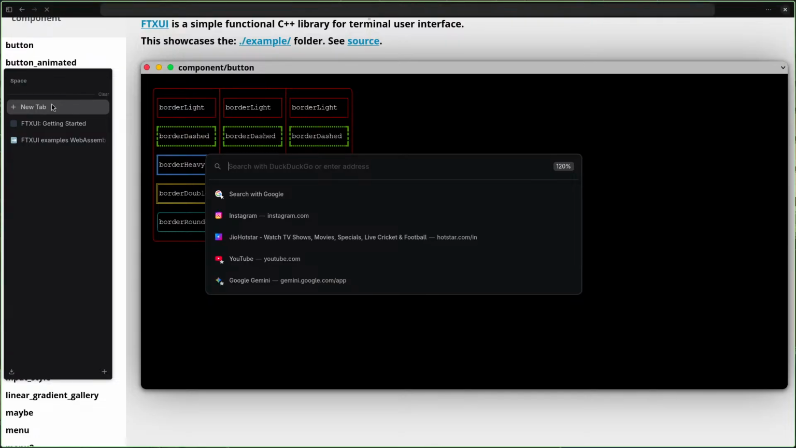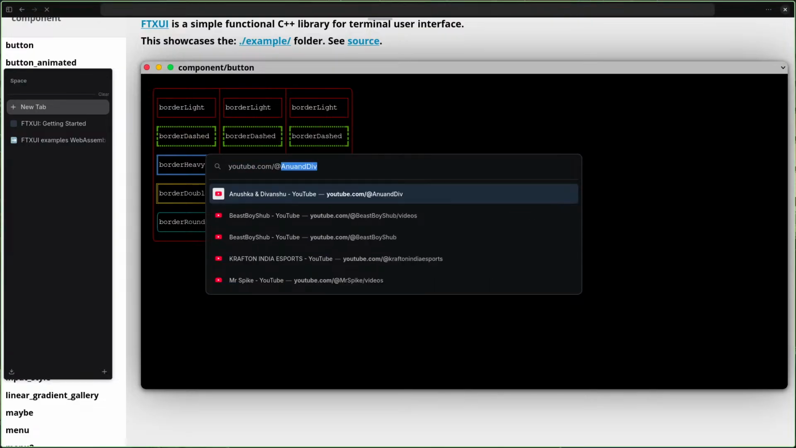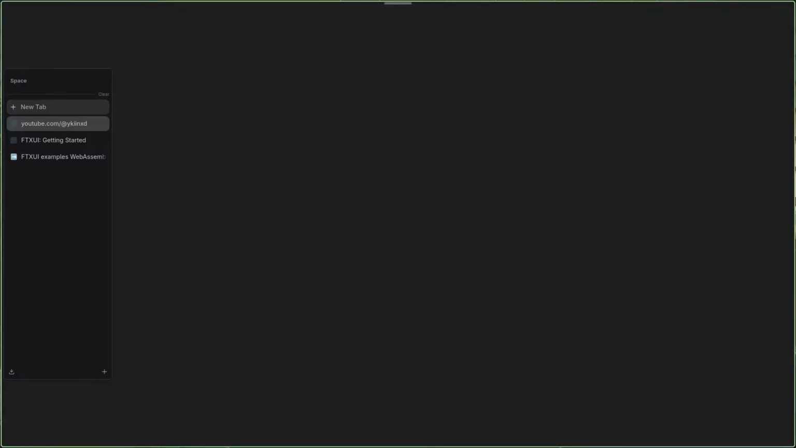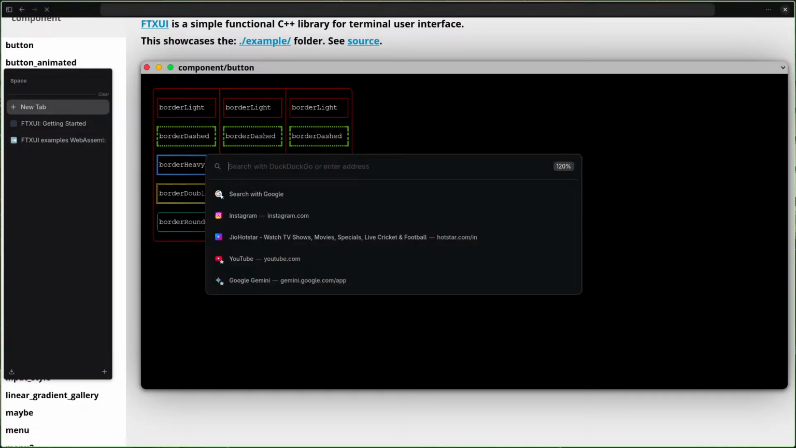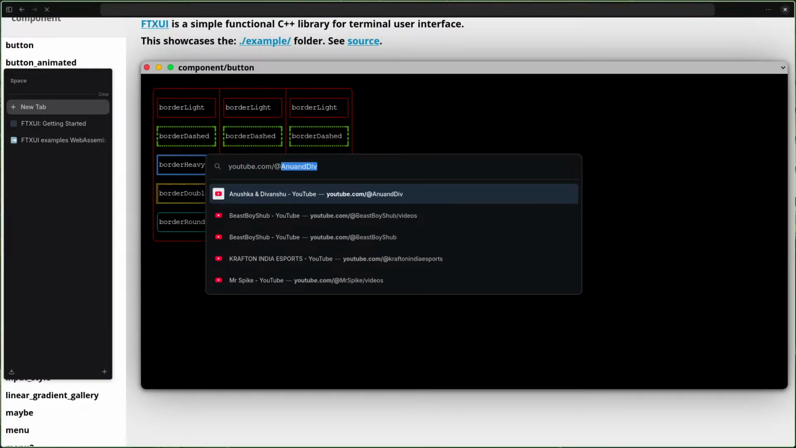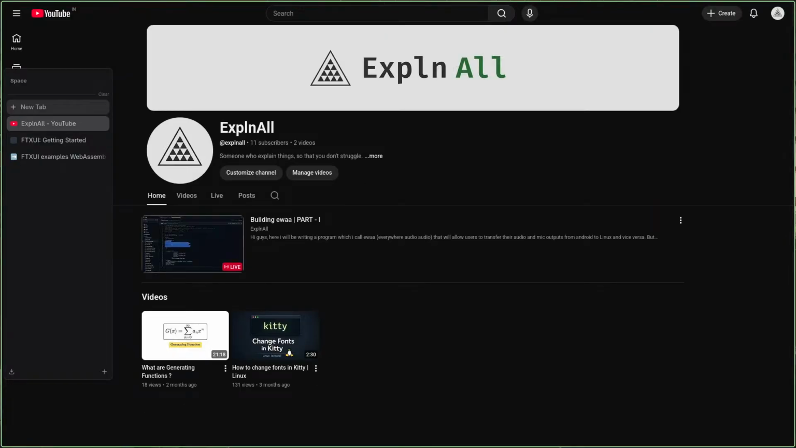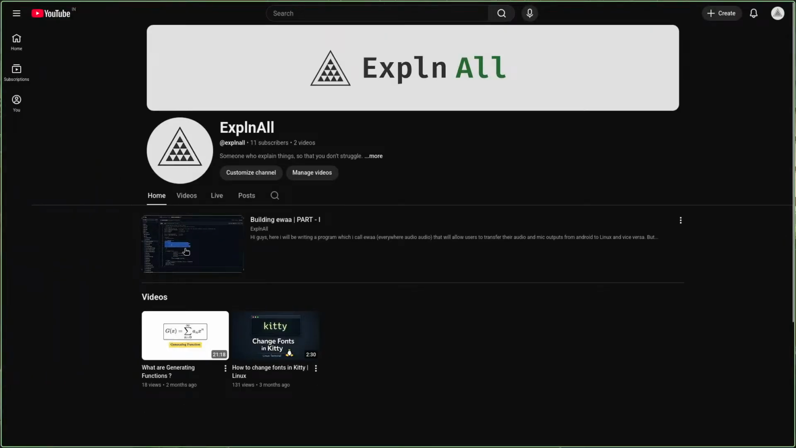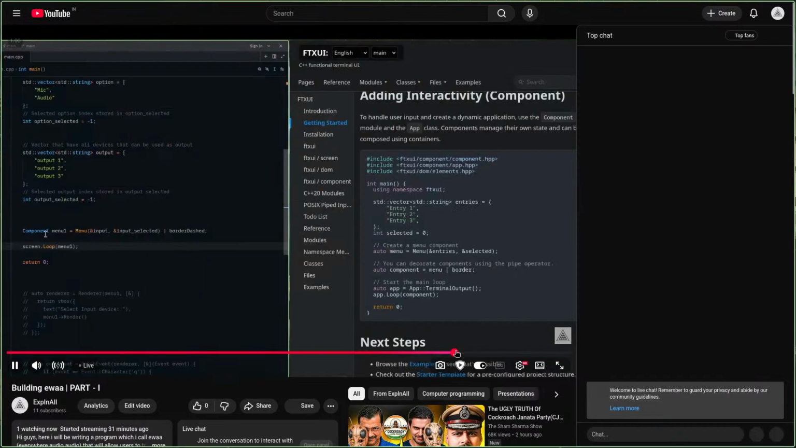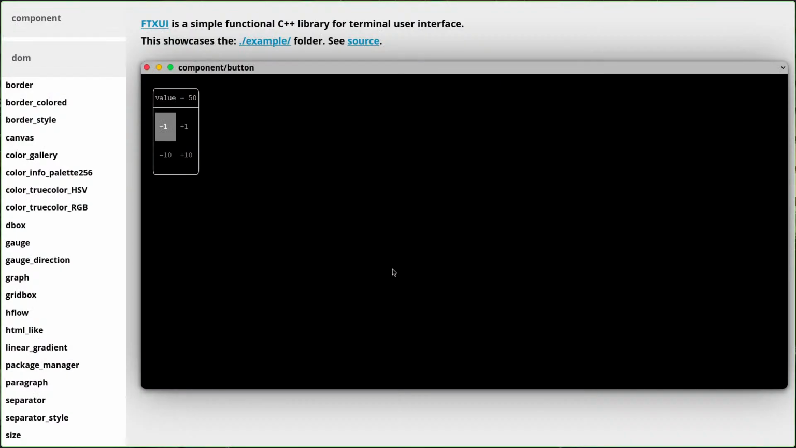Am I live or? One menu. Let's just use this thing. Okay, everything is fine. No issue.